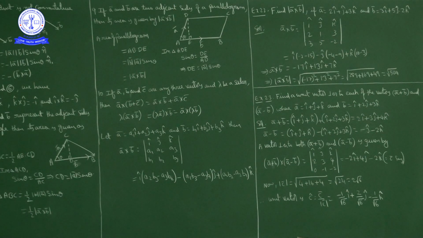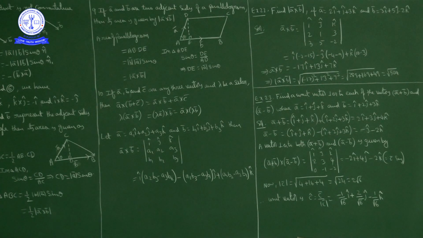So if you substitute in place of AB magnitude of B bar and in place of DE magnitude of A bar into sin theta, what do we have? AB into DE is mod B bar into mod A bar into sin theta. This is nothing but magnitude of A bar cross B bar.